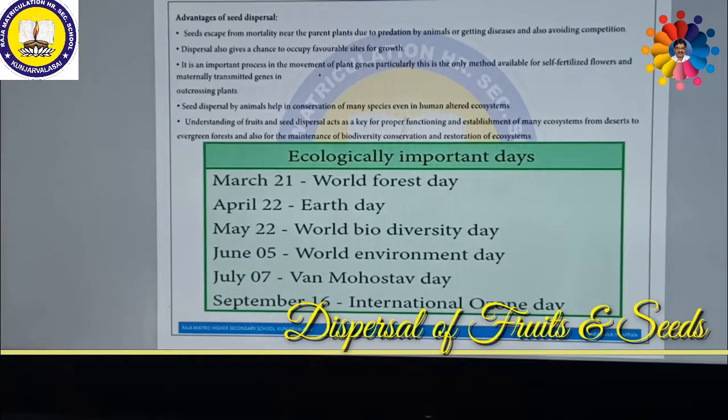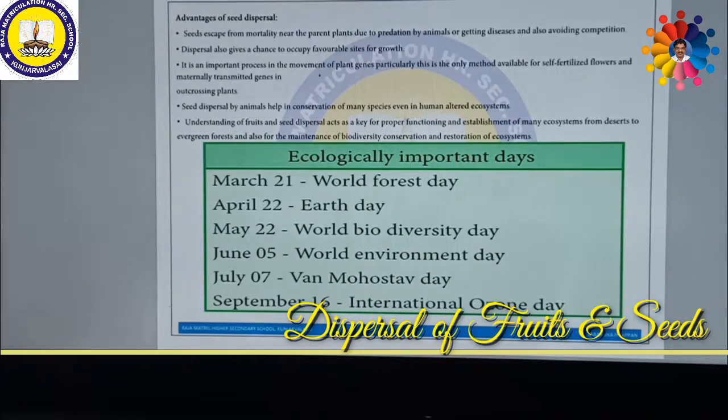June 5th, the fifth day of June month, World Environment Day. July 7th, Vana Mahotsava Day. September 16th, we celebrate International Ozone Day. All the importance of these days will be discussed in the 8th chapter.